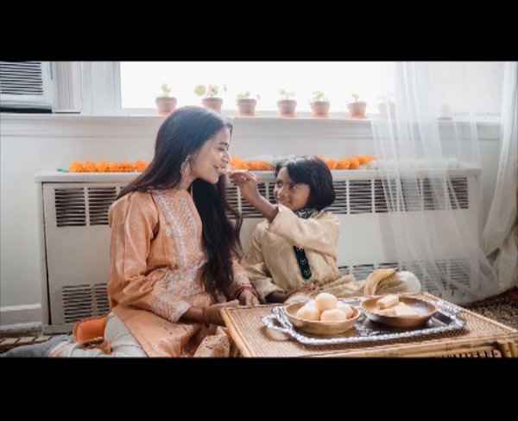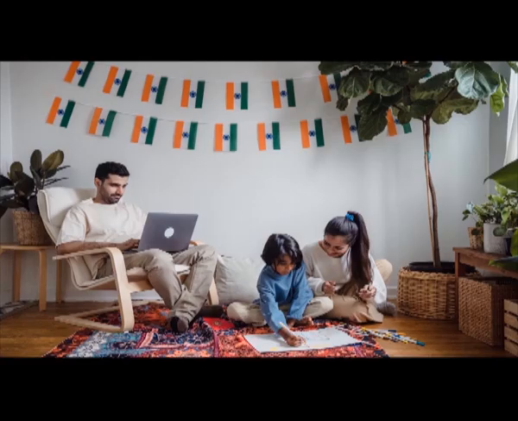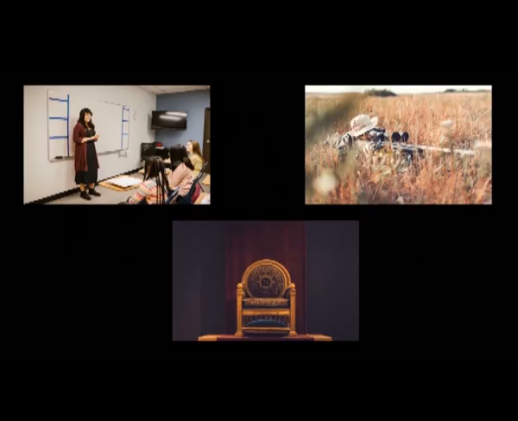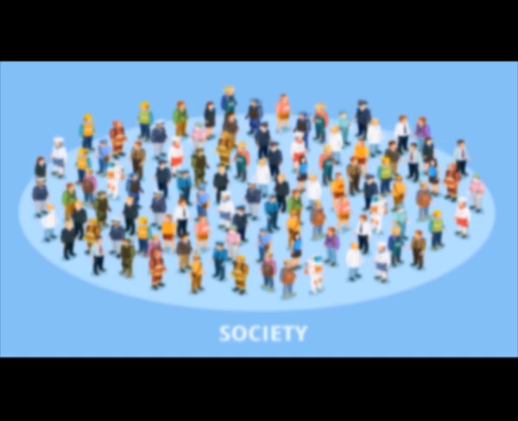That woman is known as a mother. The role of a mother is to nurture the child. The role of a father is to nurture the child and the mother and of course the family. Similarly, there is a role of a teacher, the role of a hunter, the role of a king. So in society there are many tasks to be performed, and that many roles are there.